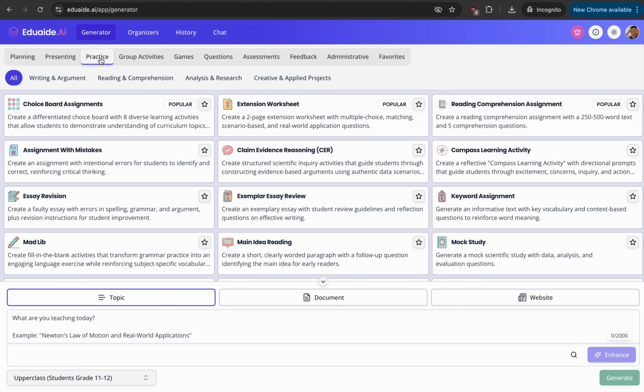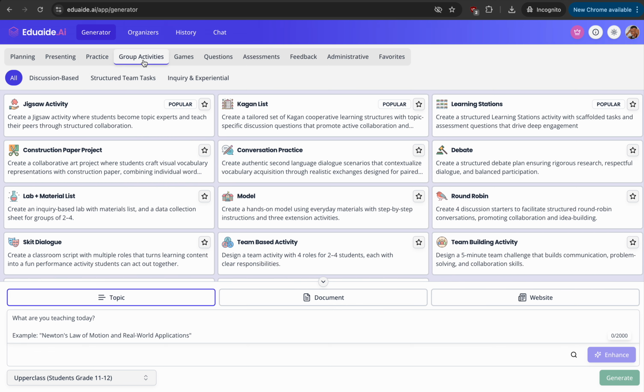What kind of tasks can you give your students? So we have the choice board assignment, the extension worksheets, reading comprehension assignments, assignments with mistakes, intentional errors for students to correct, claim evidence reasoning, compass learning activity, essay revision, exemplar essay review, keyword assignment, Madlib, main idea reading, mock study, group activities, jigsaw activities, the Kangen list.